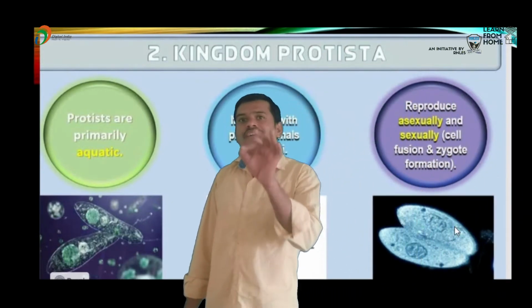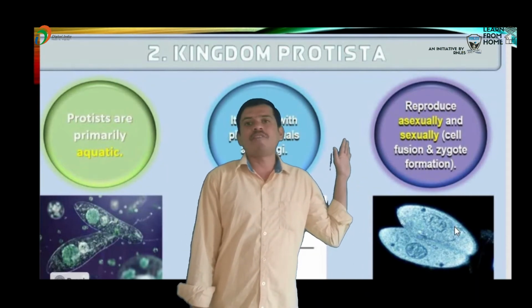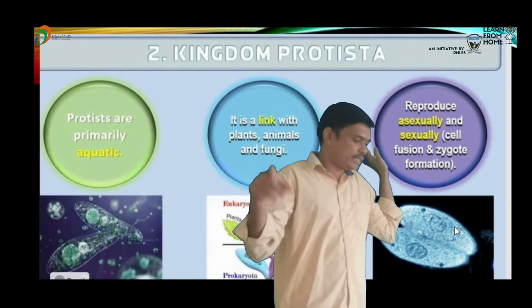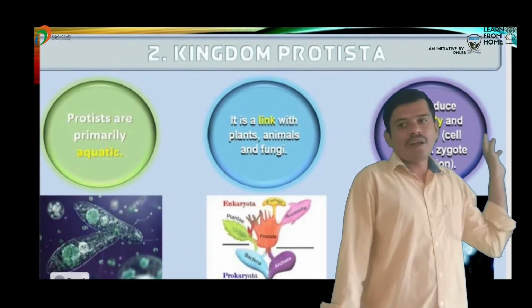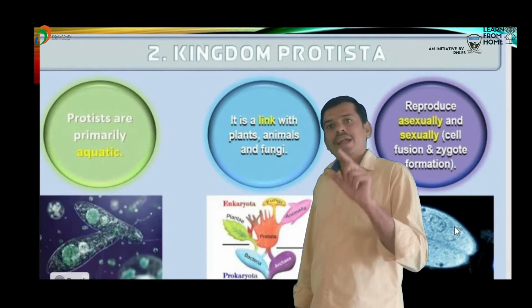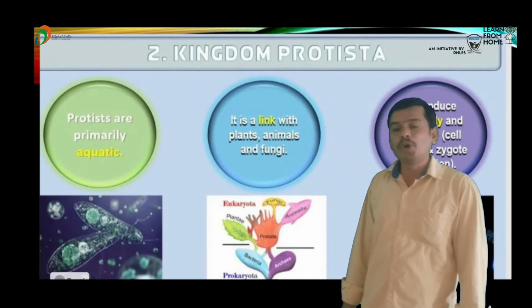Now, reproduction of Protista. Three types of reproduction mostly occur in Protista. Vegetative reproduction occurs through fragmentation. Asexual reproduction occurs through fission and spores.